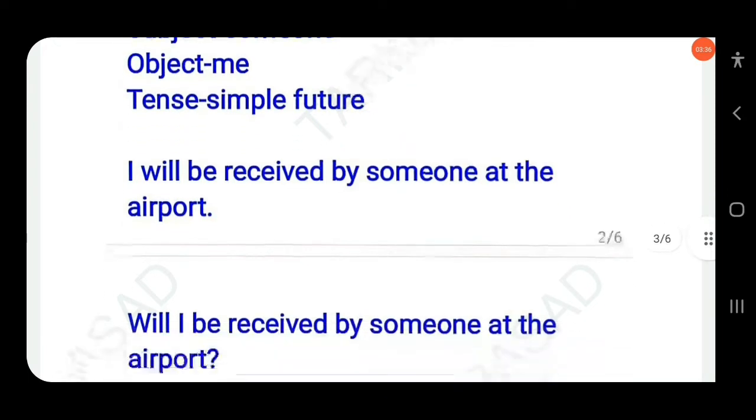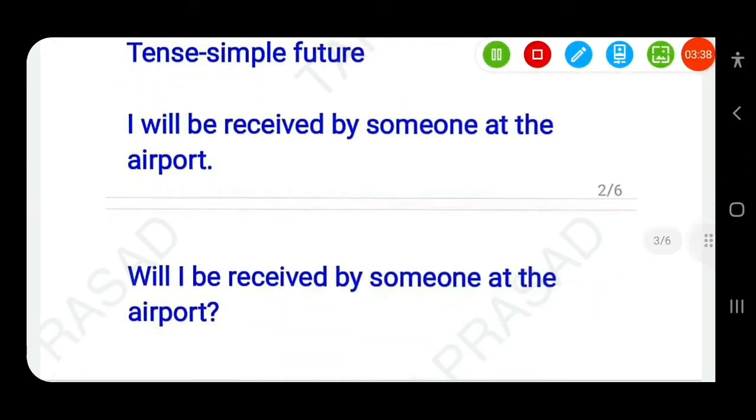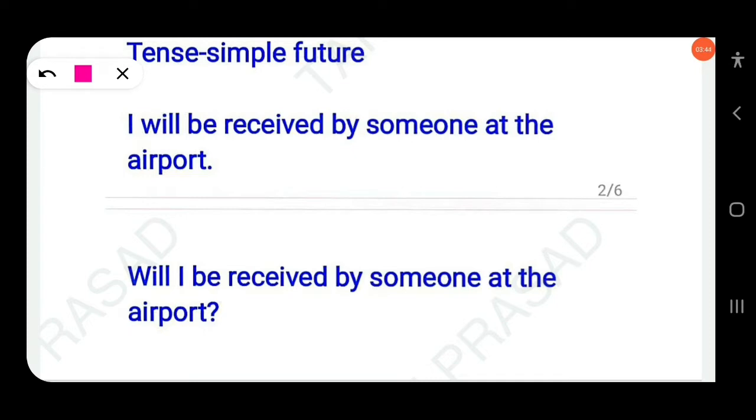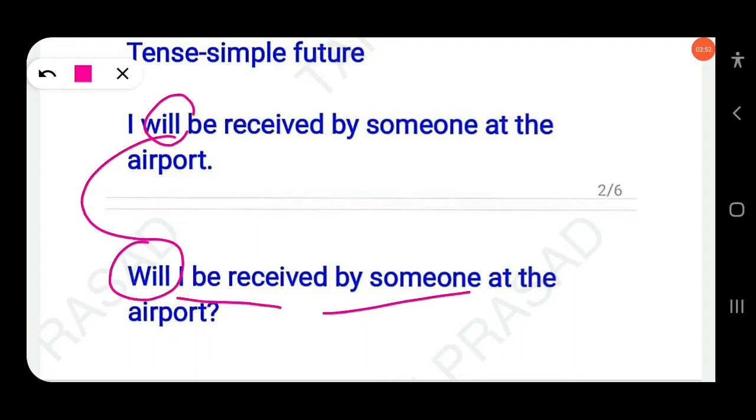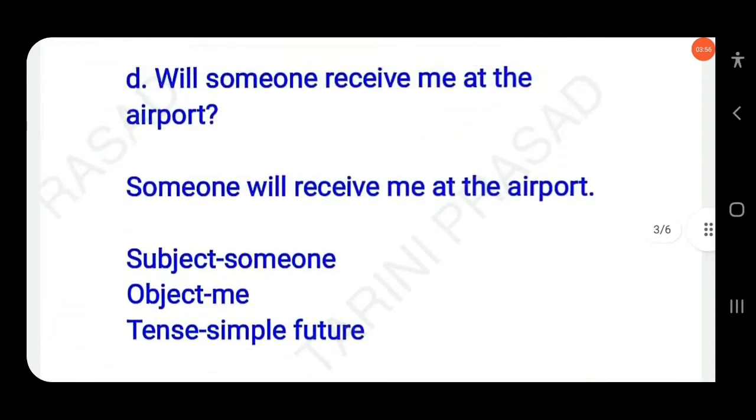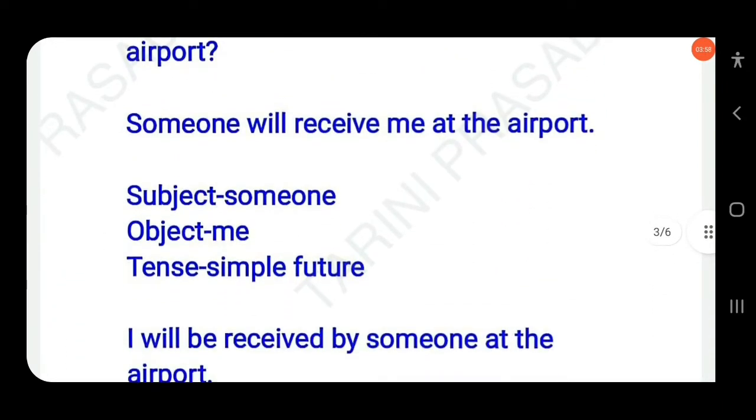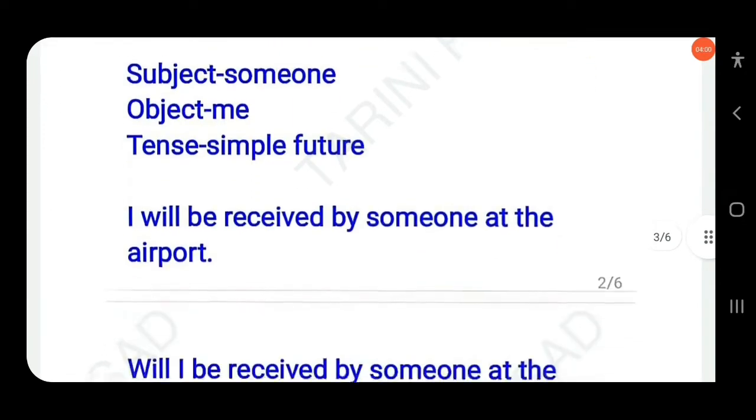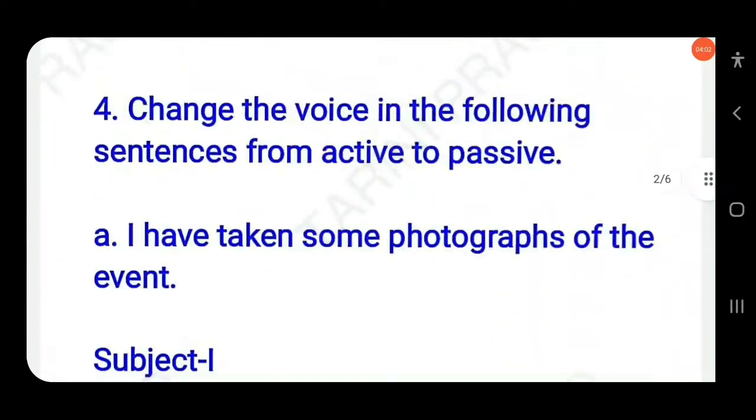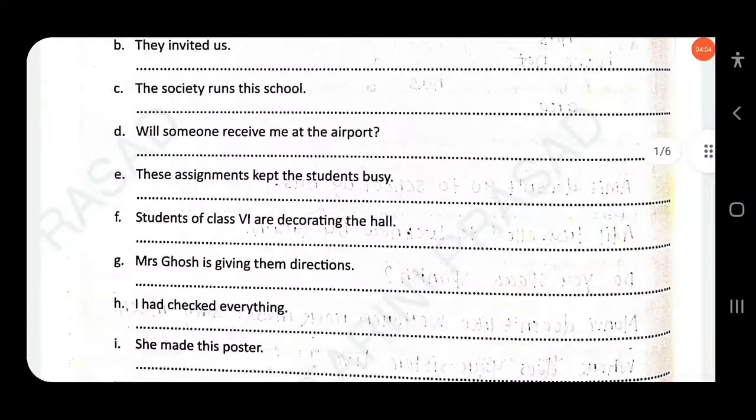Then you have to change it into yes-no form. The question in active voice is asked in yes-no format, so the passive should also be written in yes-no format. You bring will to the beginning of the sentence: will I be received by someone at the airport? Clear? So first change into affirmative, then into passive, then into interrogative passive.